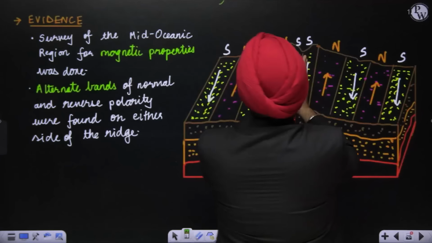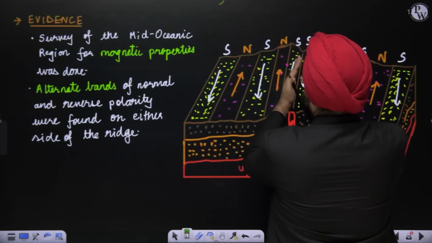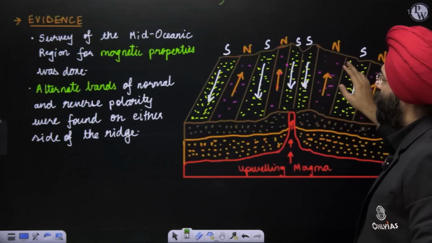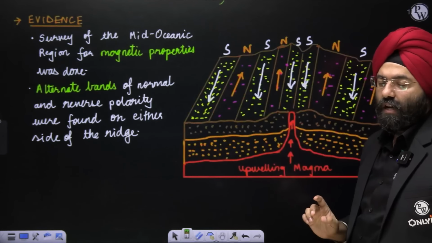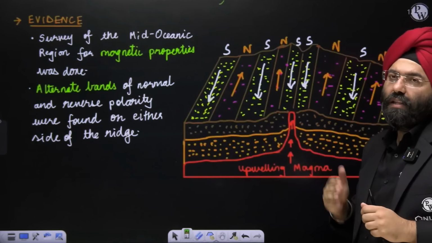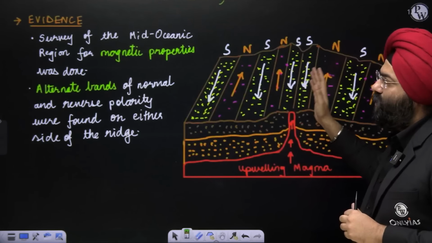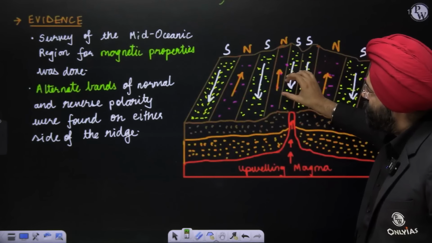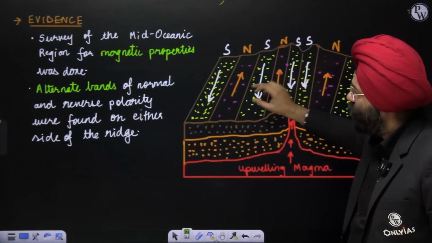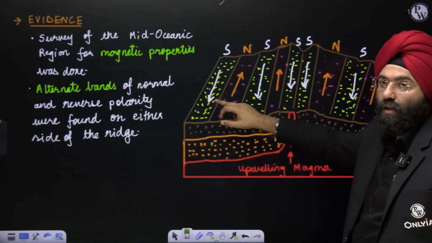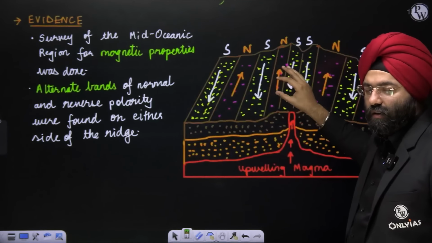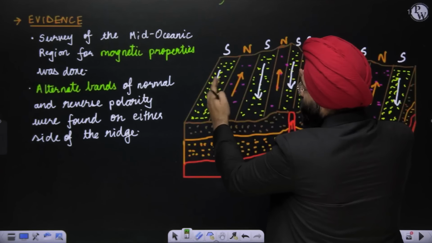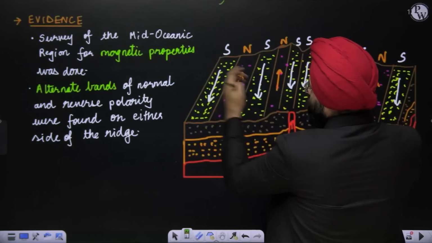So because it is moving apart, you will see there is an observation that there are differences in the polarity present here. Now, this was very confusing, why this happened, but this can be observed through multiple means. First, if you do the dating of the material present here, it will be young. If you date this substance, it will be very old. That means this is being created of late and this was created very long ago. So that is why it is basically moving apart.